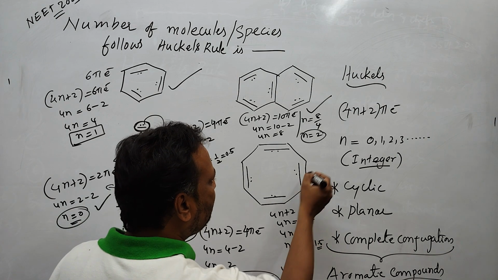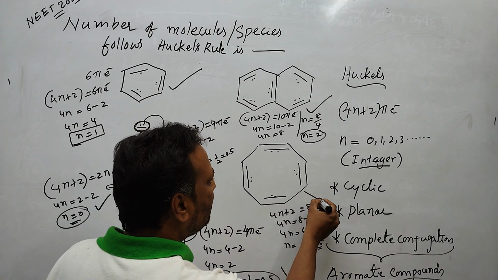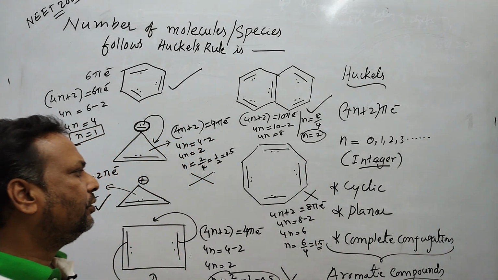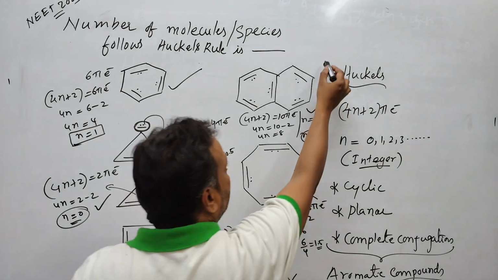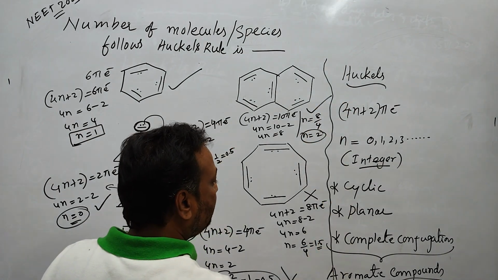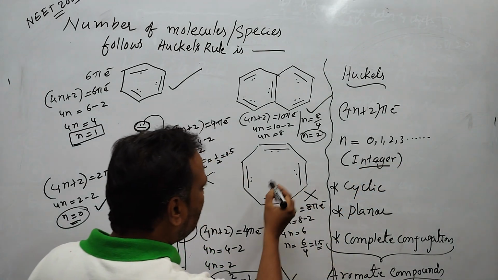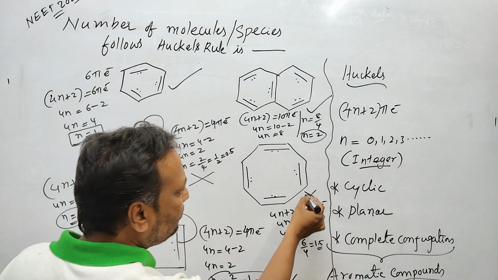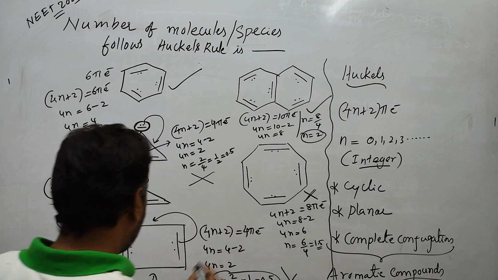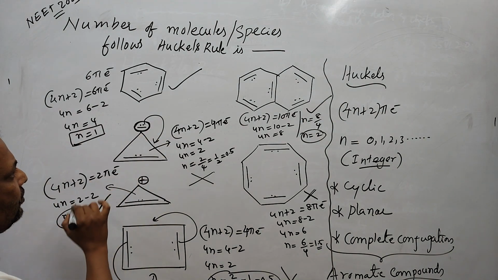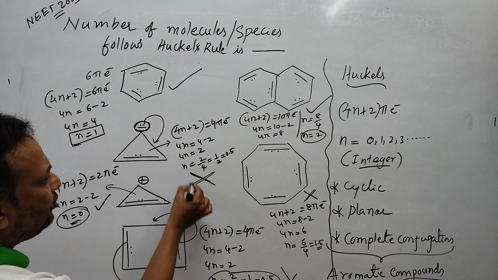So this molecule also is not following Huckel's rule. According to Huckel's rule, the n value should be an integer: 0, 1, 2, 3, 4. This molecule is not following Huckel's rule, and this one also is not following.